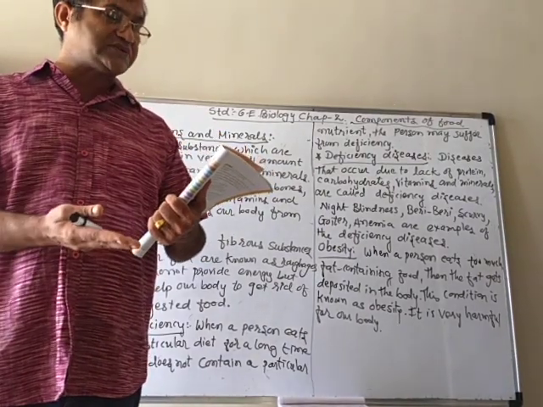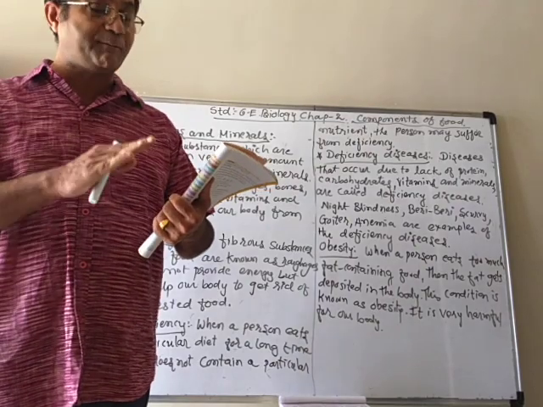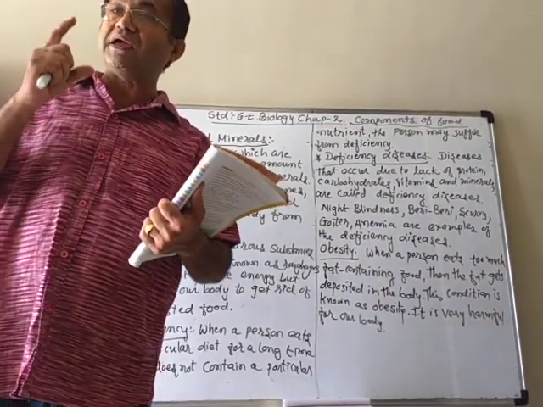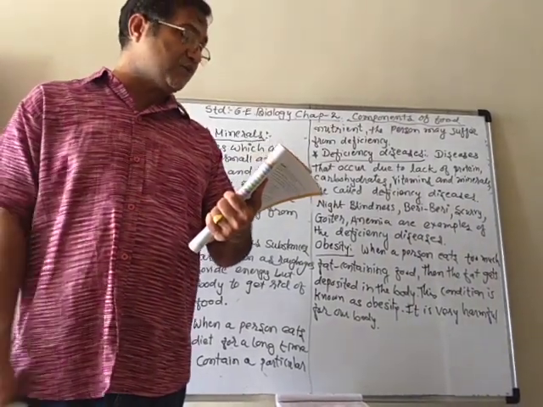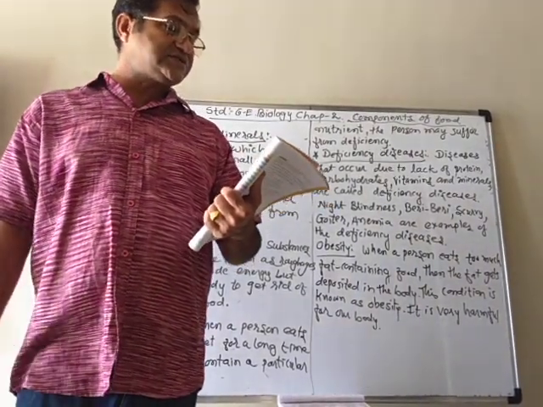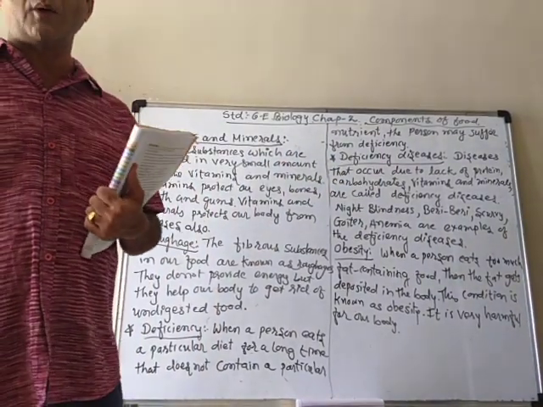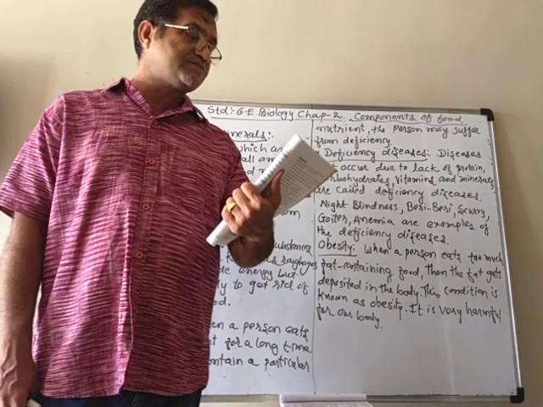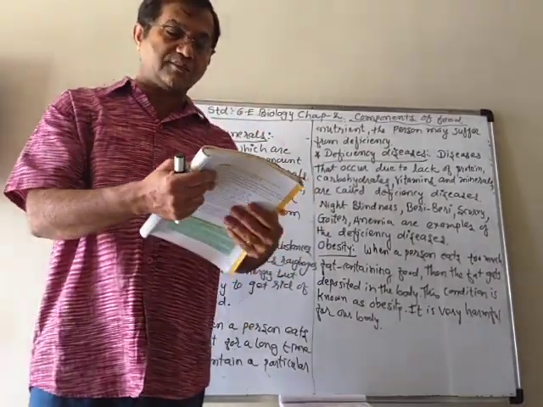Symptoms: poor vision, loss of vision in darkness, sometimes complete loss of vision. So vitamin A is essential for our eyes. Second, vitamin B1. The deficiency disease is beriberi. If you have less vitamin B in your body, it causes beriberi, and the symptoms are weak muscles. Our muscles will be very weak.